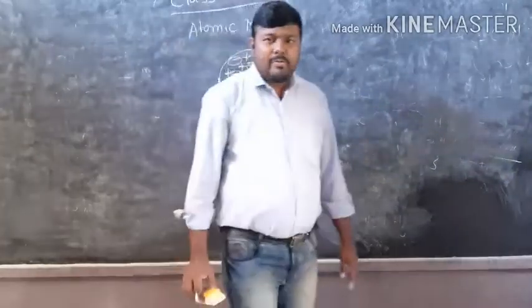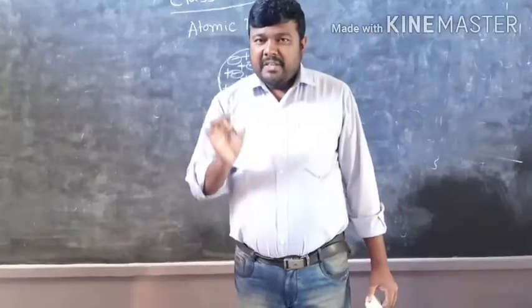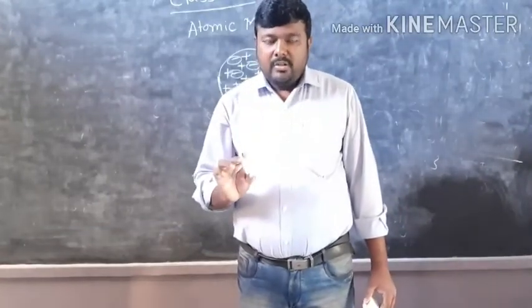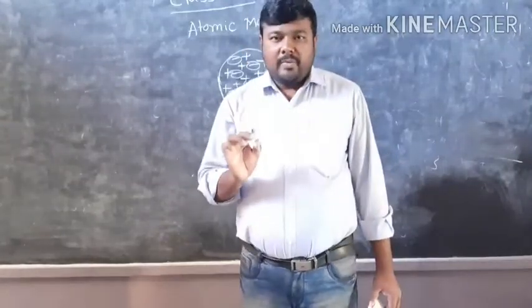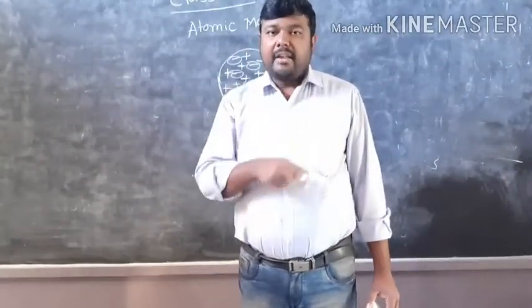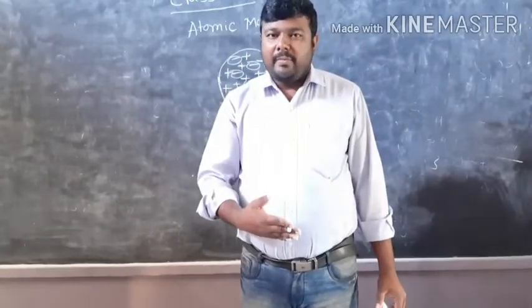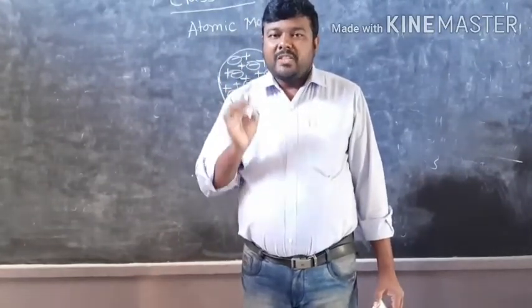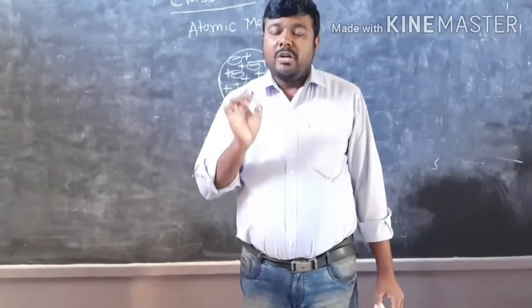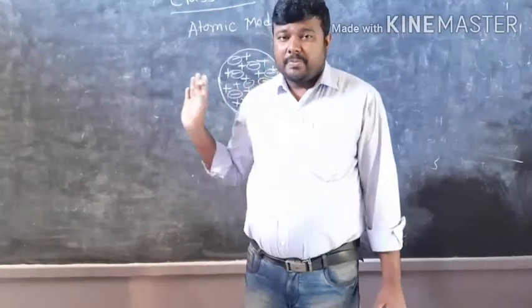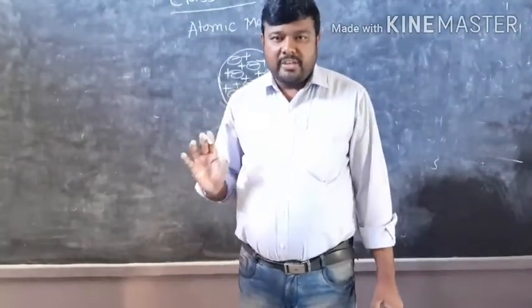Now one more thing: the first atomic model was proposed by the scientist J.J. Thomson. In Thomson's atomic model, he said that the atom will be spherical in shape, just like a bisected watermelon, and the positive charge will fill the empty spaces, and the negative charge will remain embedded inside the positive charge.